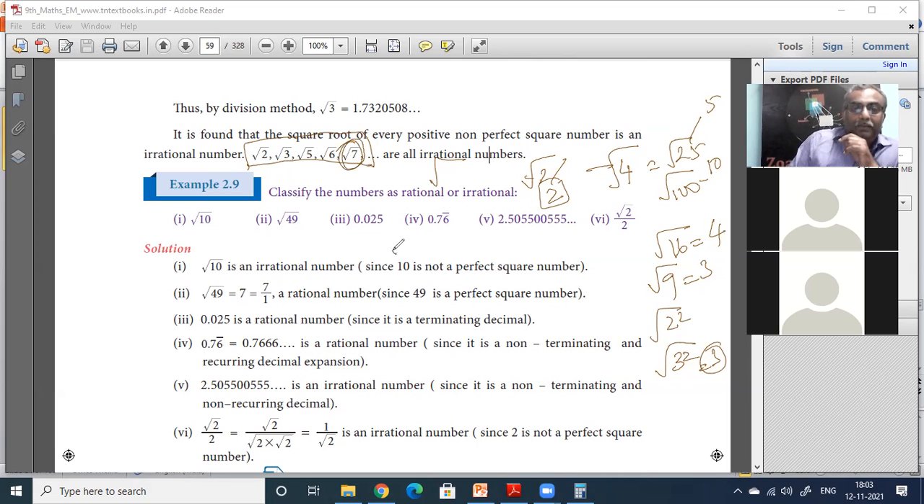I will give you another example. Root of 27. What is root of 27? It is irrational. We'll take another number. Root of 64. Is it irrational? Somebody tell.